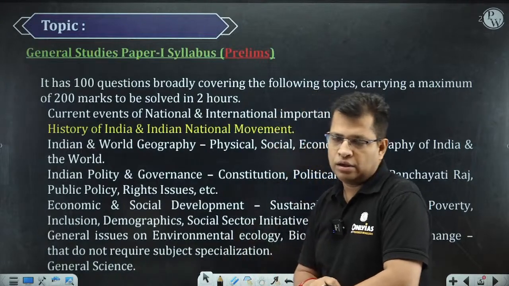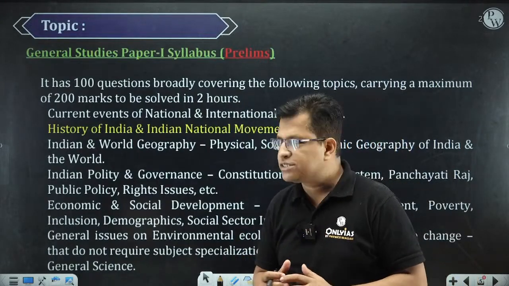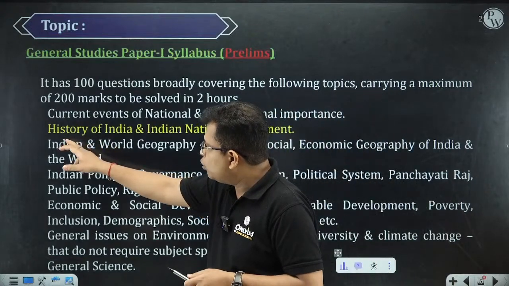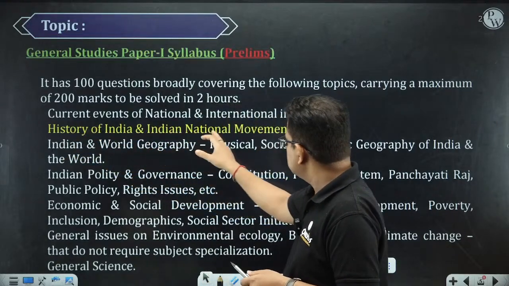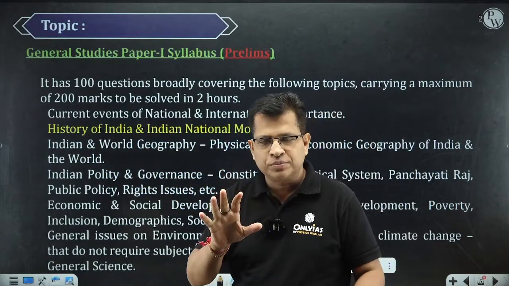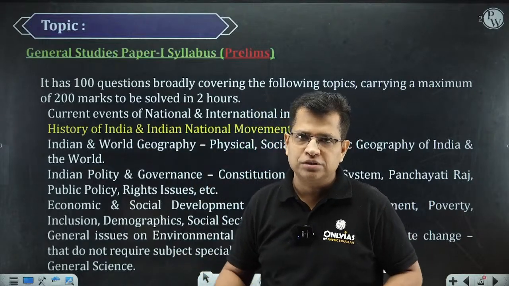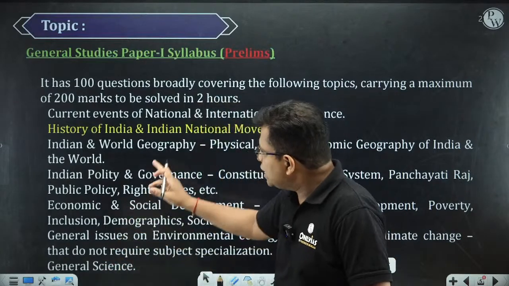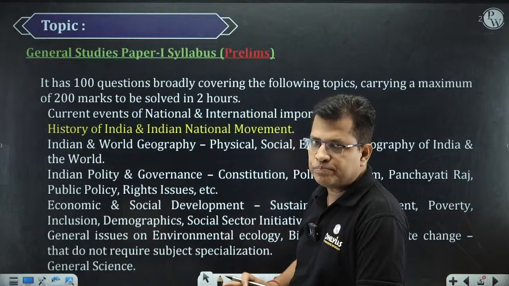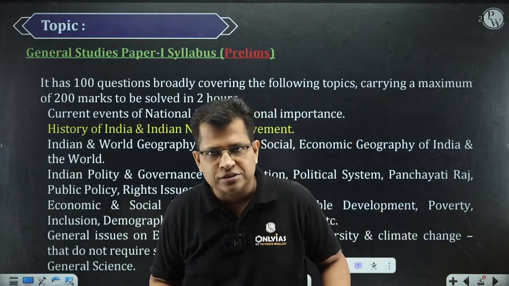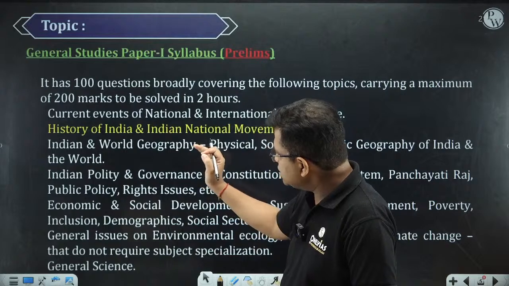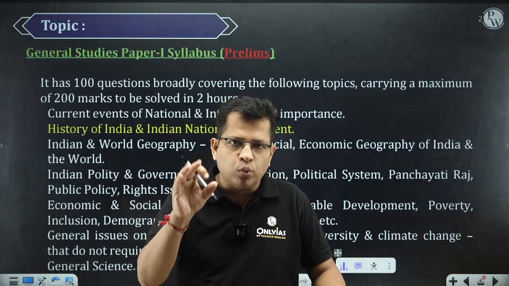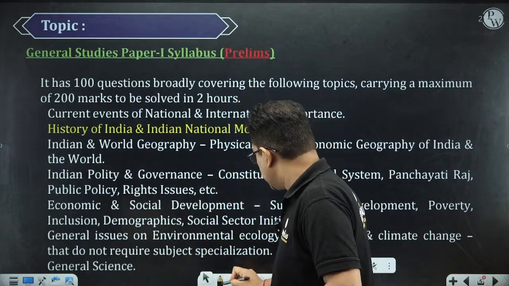If you go by the syllabus prescribed by UPSC in regard to history, there are very few words: 1, 2, 3, 4, 5, 6, and 7. So there are only 7 words that define the syllabus of UPSC in the prelims as far as history is concerned. History of India and Indian national movement. So this much is only prescribed by UPSC. When it is so simple, there is only one thing that is well pronounced, and that's your